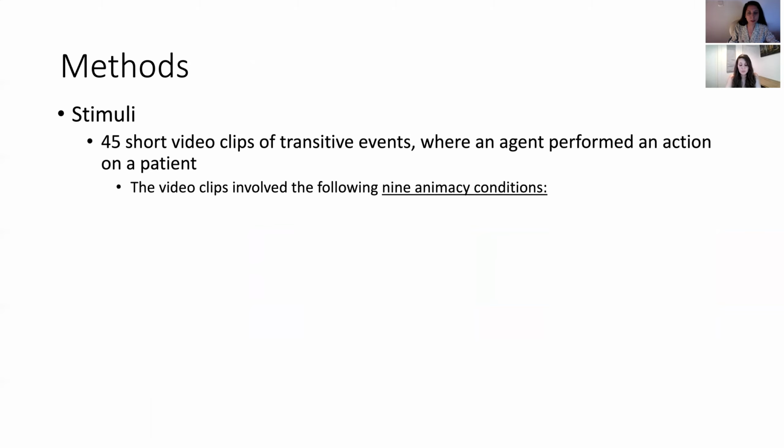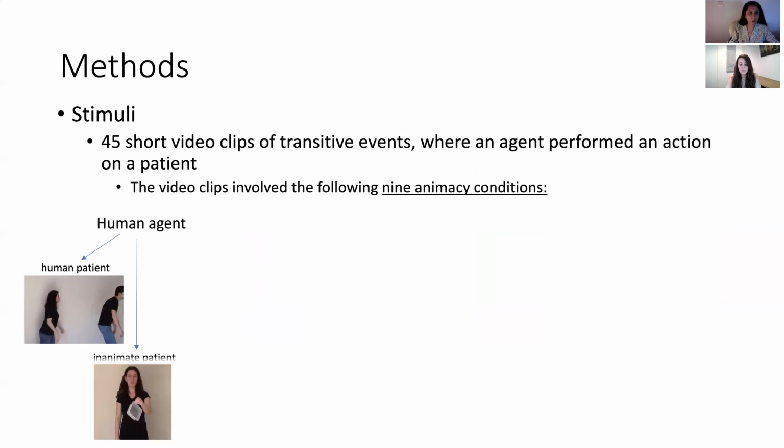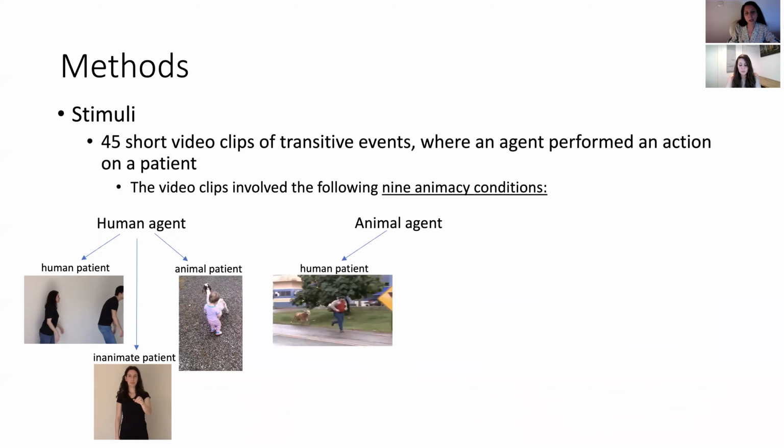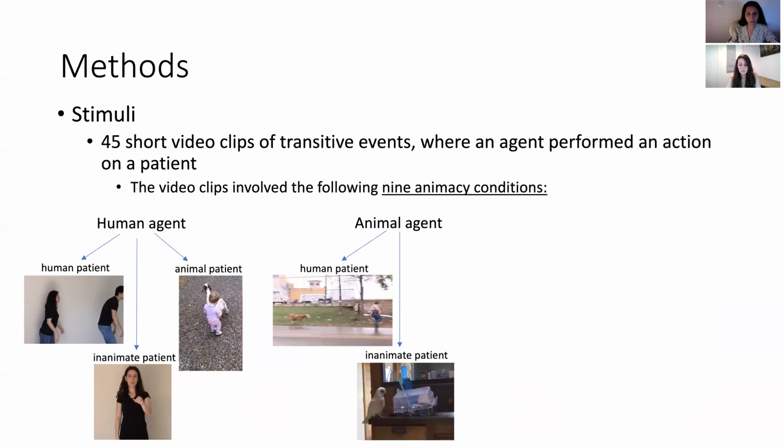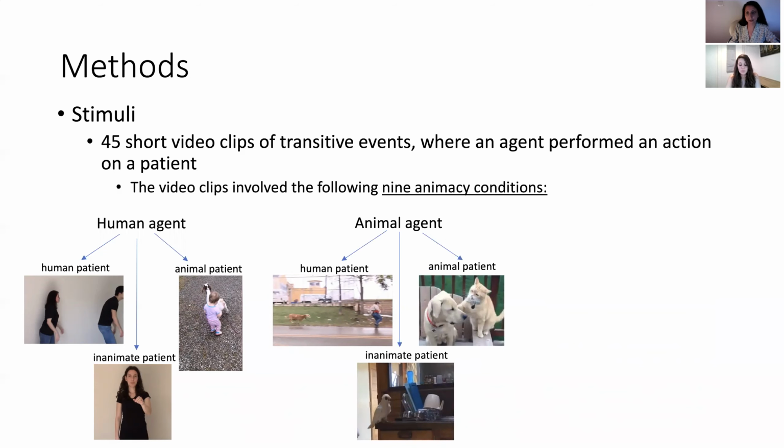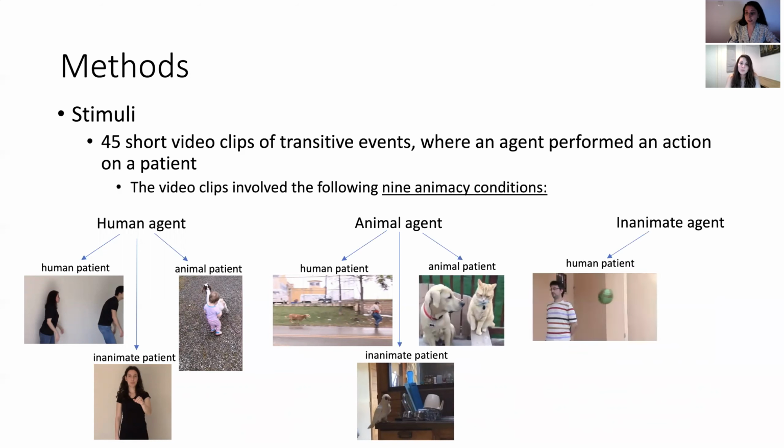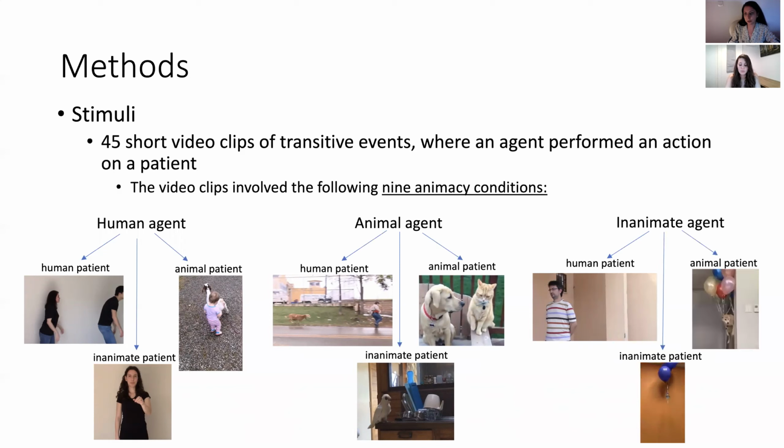Building upon the previous studies, we had a complete set of animacy conditions: a human agent acting on a human patient, on an inanimate patient, and on an animal patient; an animal agent acting on a human patient, inanimate patient, and an animal patient; and an inanimate agent acting on a human patient, on an inanimate patient, and an animal patient.